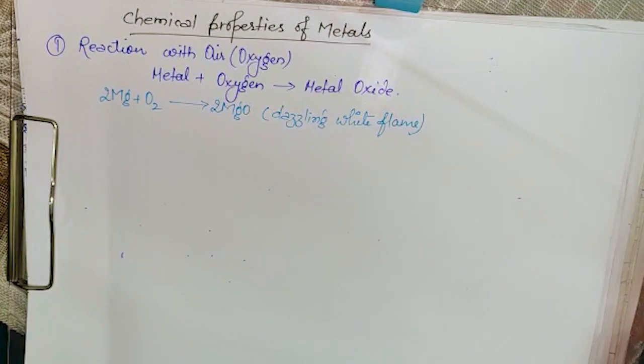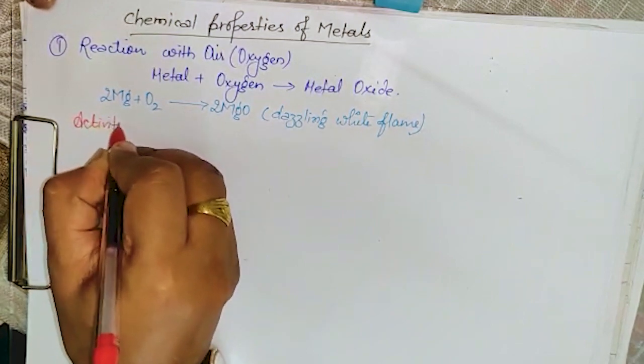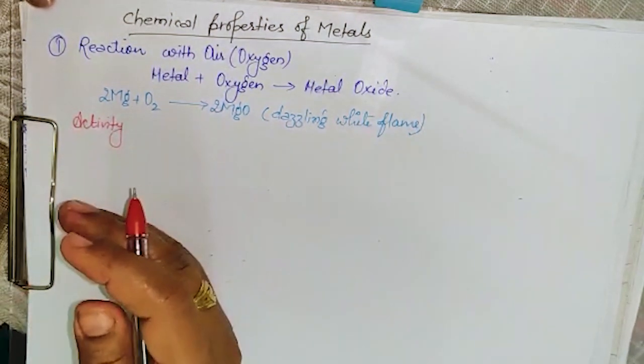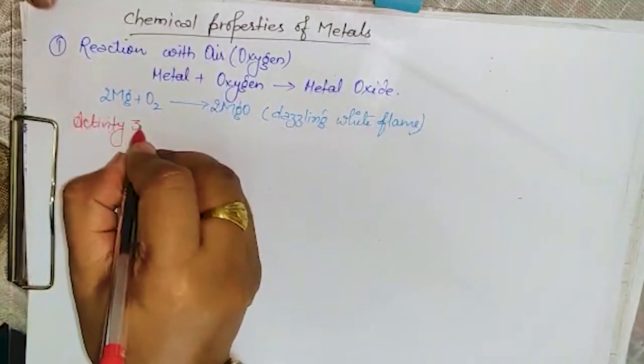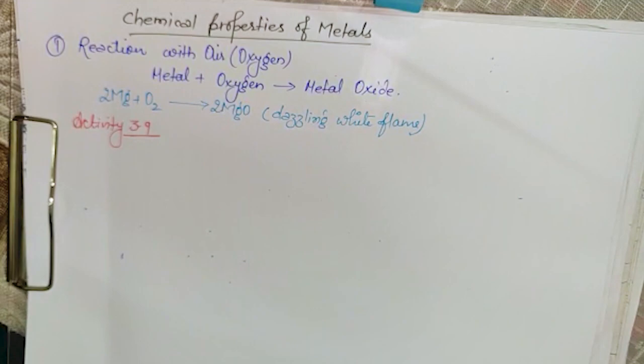Any doubt in this? On this basis, you have to do activity 3.9, which shows the reactivity of different metals with oxygen. This you are supposed to write. Just make a table, not a paragraph form. Just make a table and write in that.